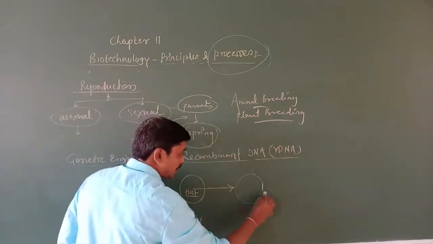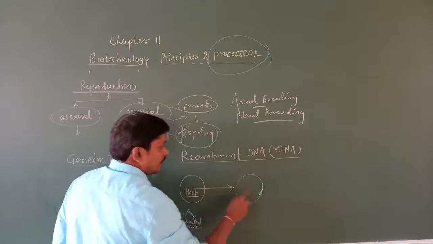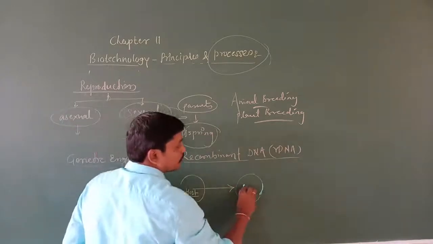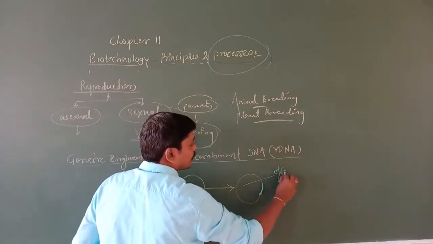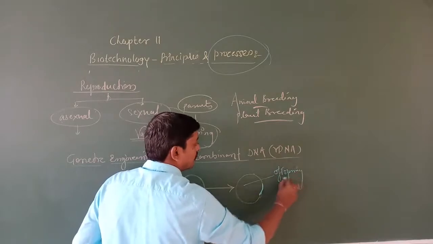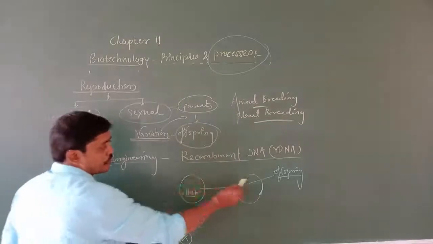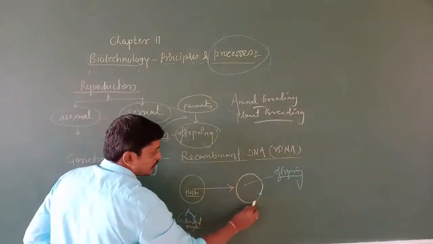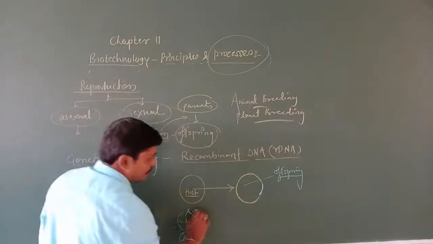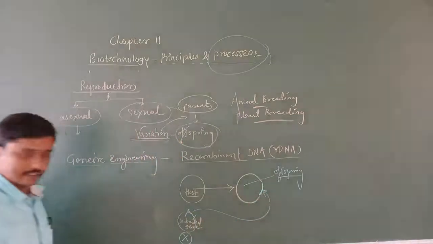So this is the new offspring, or new product, that is the combination of the host and the combination of the desired character.